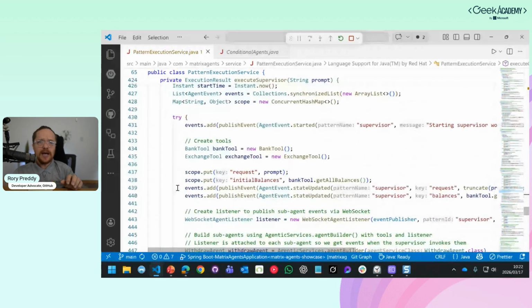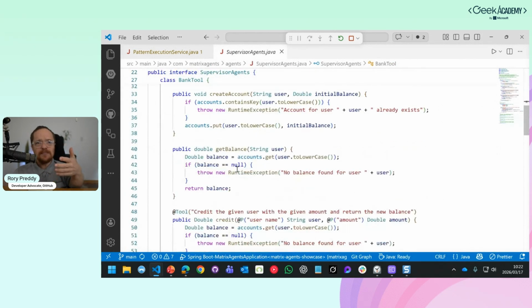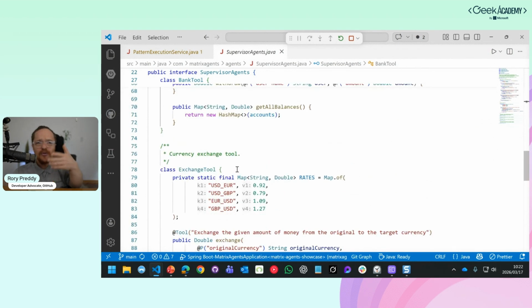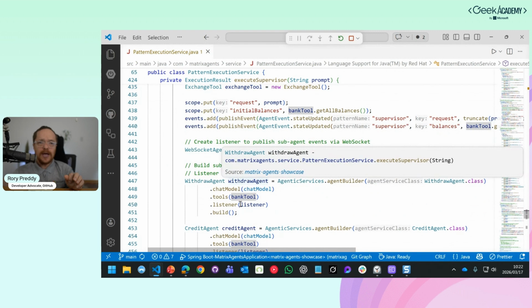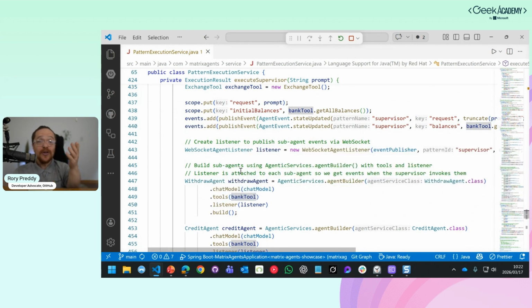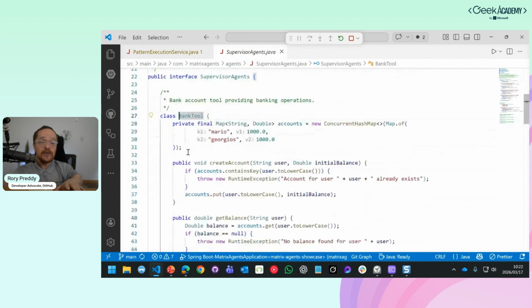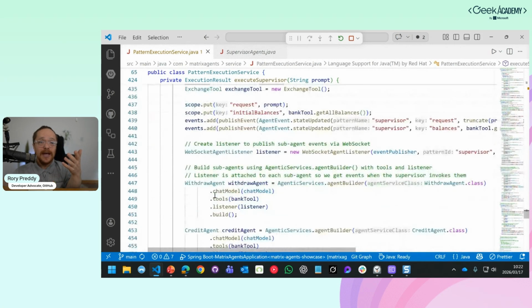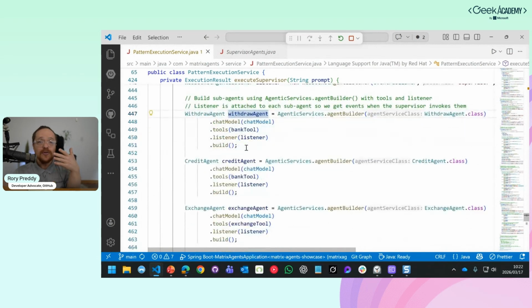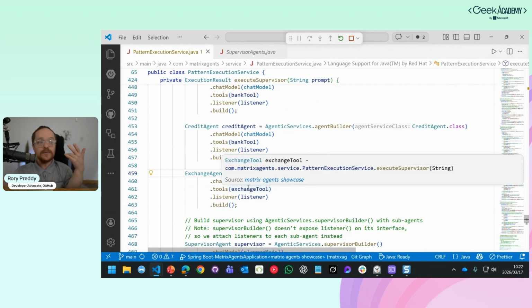Now watch what's happening here. I'm going to create banking tools. If I go into the banking tools, it knows how to withdraw money. We also have an exchange tool that is hard-coded there to do the exchange. And what I do is create an agent, the withdraw agent, with those tools. Those tools are simply annotated with a little annotation there. Let's go to banking tools. Okay, yeah, there's the tool annotation there. So it knows how to actually call those tools. There's the withdraw agent, it's got its tools. There's the credit agent, it's got the banking tool. And there's the exchange agent, and that's the exchange tool.